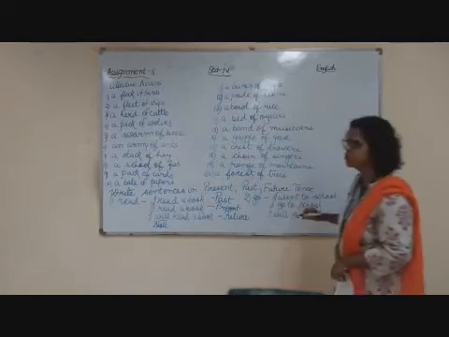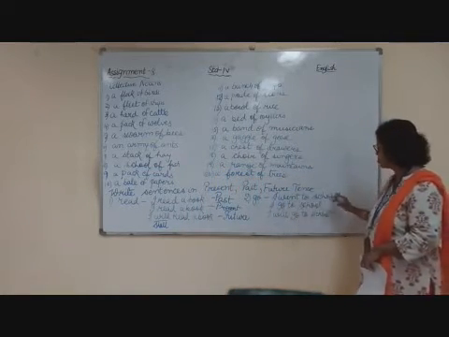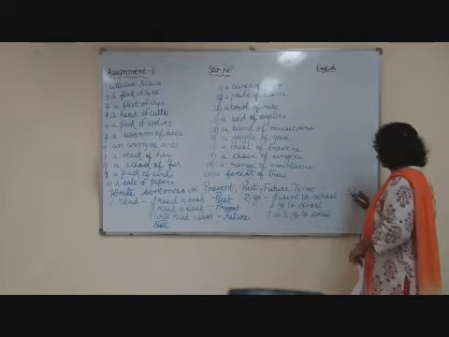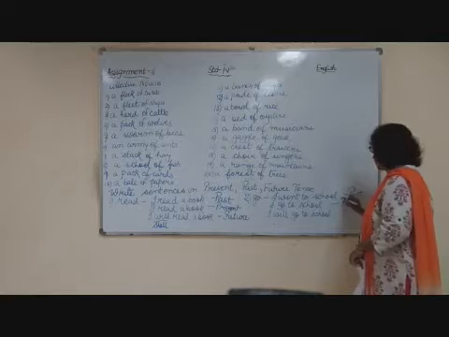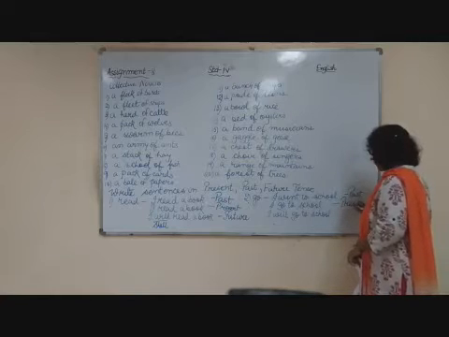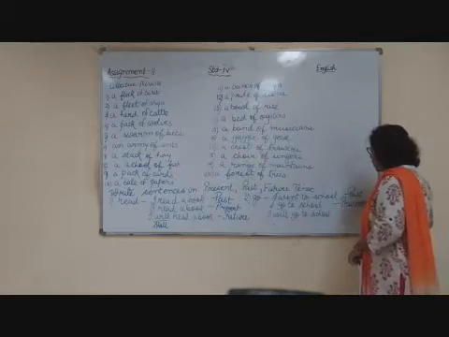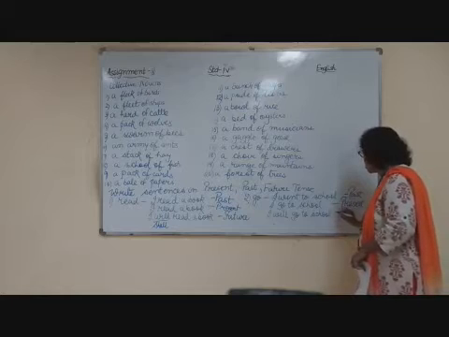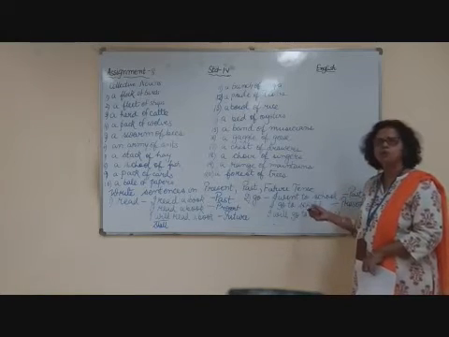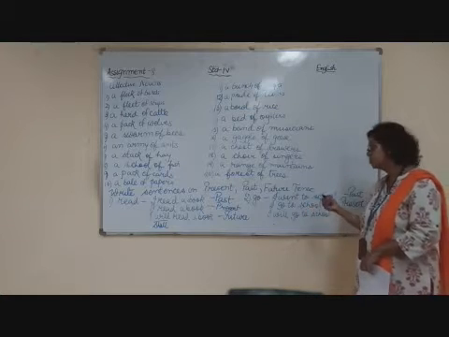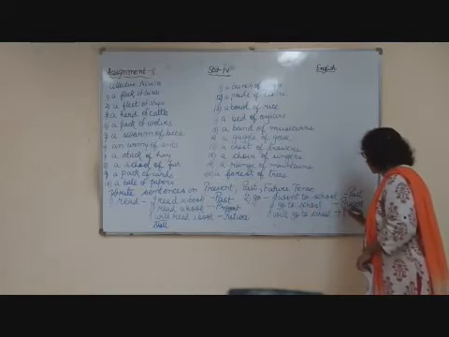Similarly when it is go. I went to school, this is past. I go to school is present. And I will go to school or I shall go to school. We shall go to school. They will go to school. He will go to school. So this will be in future.